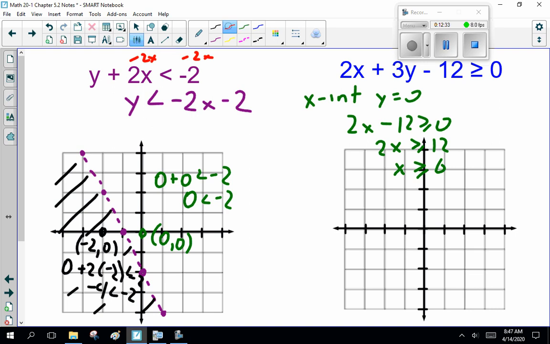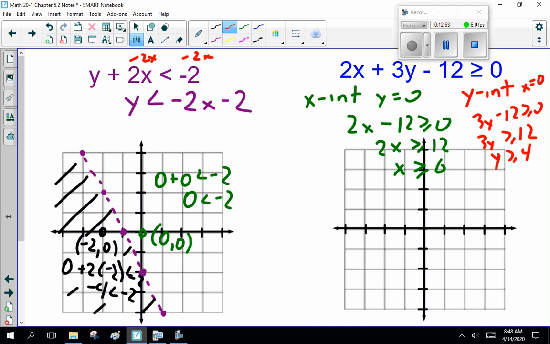And then your y-intercept, x is 0, so 3y - 12 is greater than or equal to 0. 3y is greater than or equal to 12. y is greater than or equal to 4. So my y-intercept is 4.